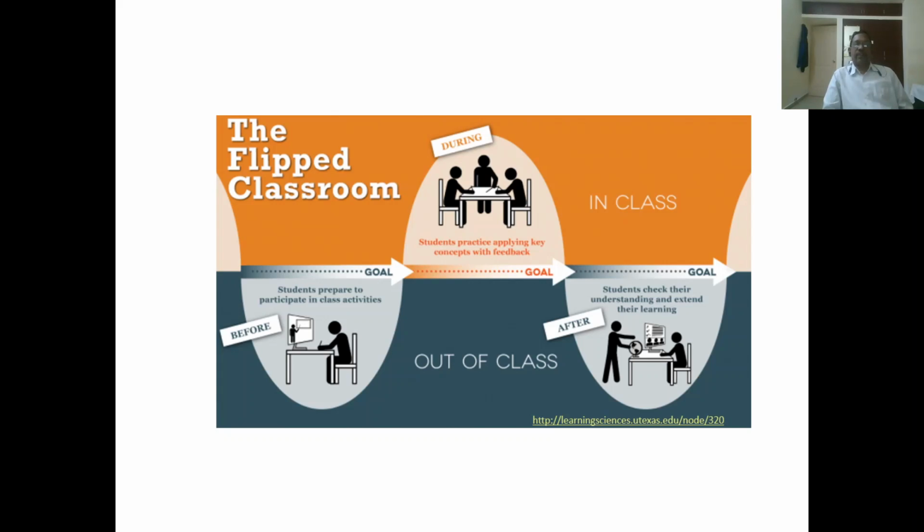So the teachers need not spend much of their time teaching the fundamentals in class. That is one of the important key aspects of the flipped learning system. The students come with some preparedness.